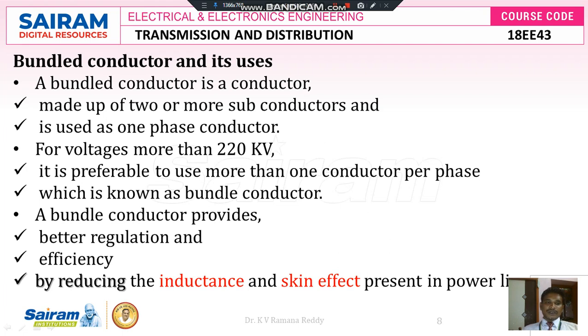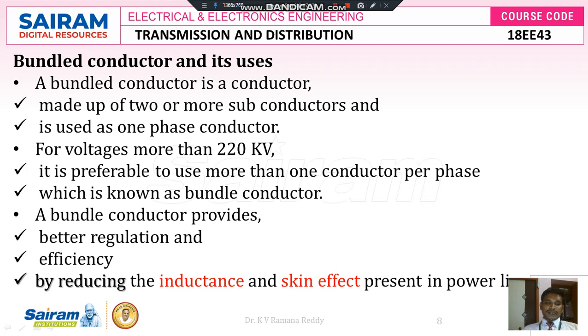Generally a bundle conductor consists of two or more subconductors to transfer the maximum voltage like 220 kV. It is preferable to use more than one conductor per phase to improve the reliability, and it is also known as a bundle conductor.